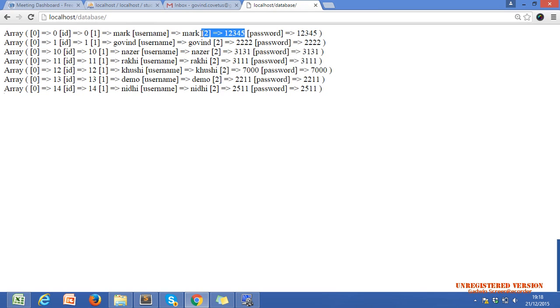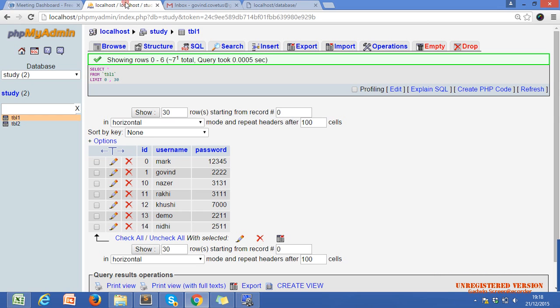Now, just talk about the associative array. This is ID. ID means our column name. Column name is just assigned as a key. Where is our column name? Yeah, this is our column name. If we want data in an associative array, it automatically assigns every column name as a key. Associative array means key and value combination.